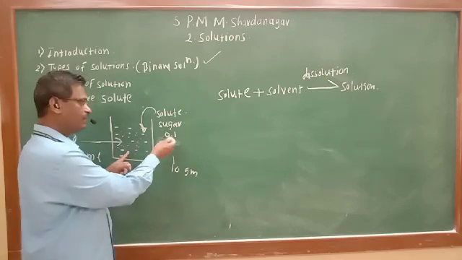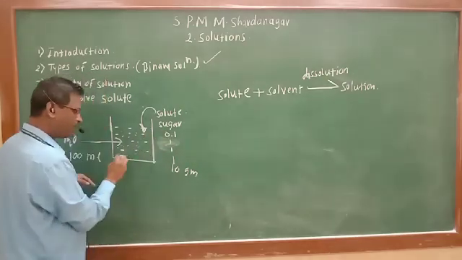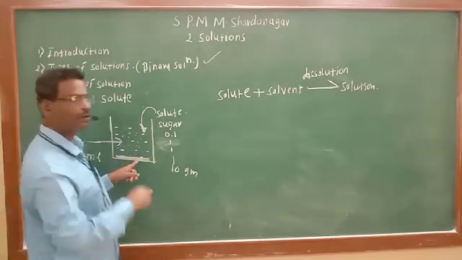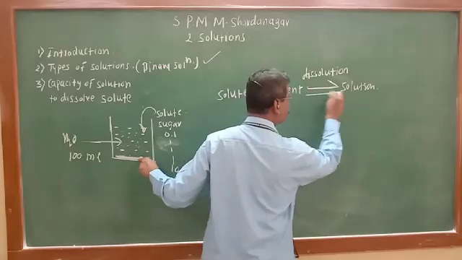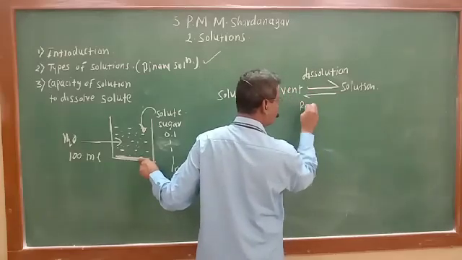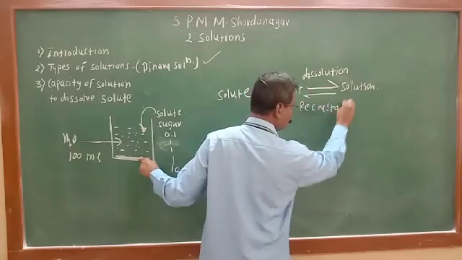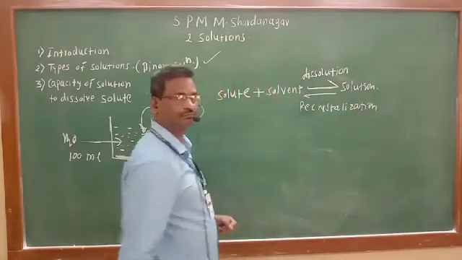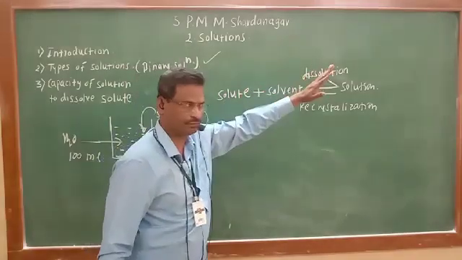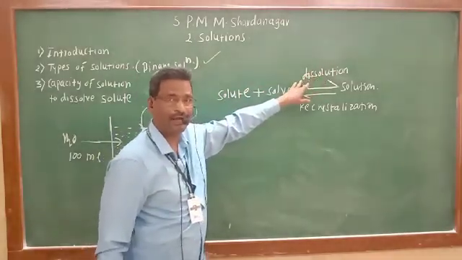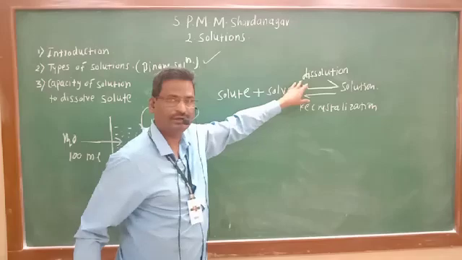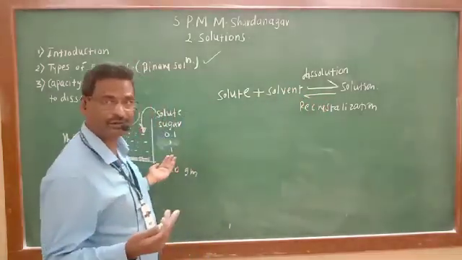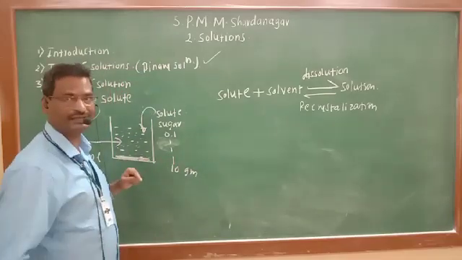It will settle down at the bottom. Crystallization, that is recrystallization, takes place. Backward: solute plus solvent gives solution by dissolution. And once the capacity is completed, again from solution, sugar starts separating at the bottom, and that is known as recrystallization.